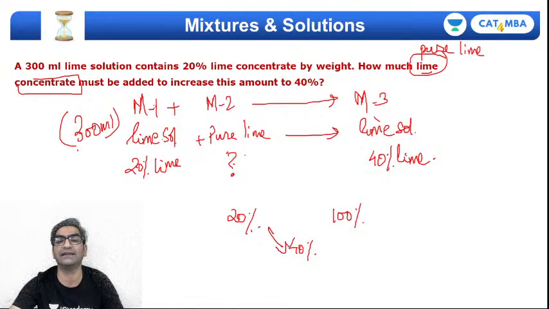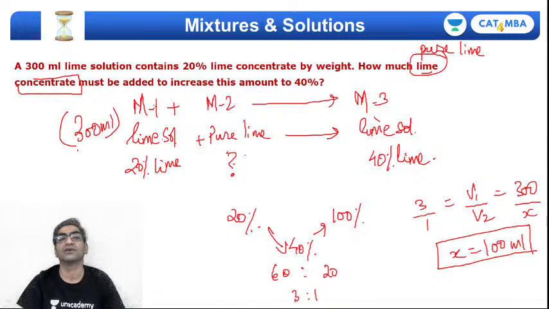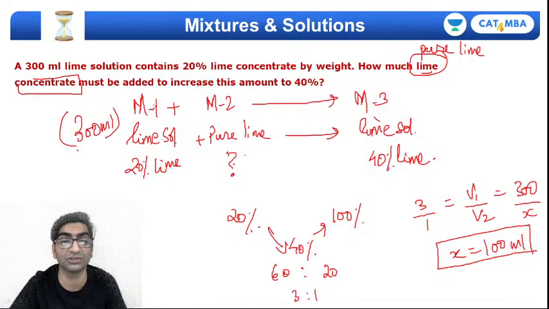So if you alligate these three values, front minus back 20, front minus back 60, this indicates to me that I should mix them in the ratio 3:1, which means 3 by 1 will be the volume of the first solution upon volume of the second solution. So 300 upon x, which means I'll get x as 100 ml, right? So how much lime concentrate should I add? I should add 100 ml of lime concentrate to 300 ml of the original solution, and that will get the job done.